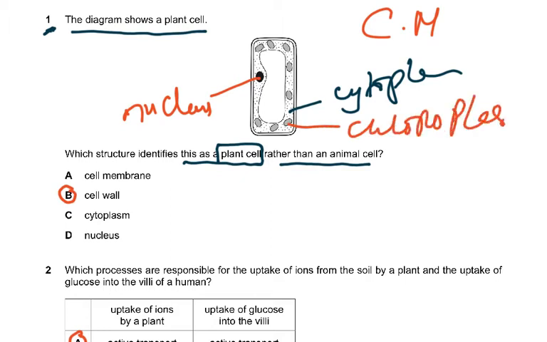So now just revising this for you all, which structure identified this as a plant cell rather than an animal? If you said nucleus, but nucleus is present in both, cytoplasm is present in both, cell membrane is present in both. Only cell wall is present in a plant cell which is not present in an animal cell.